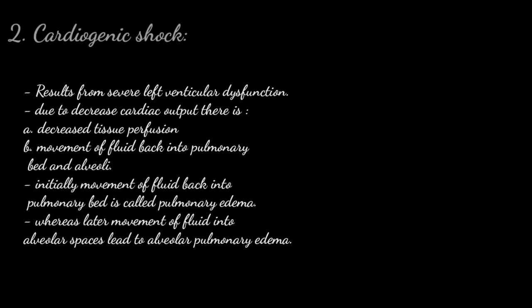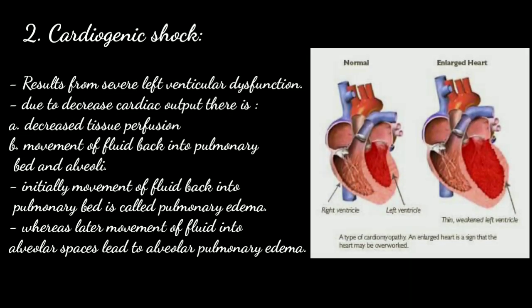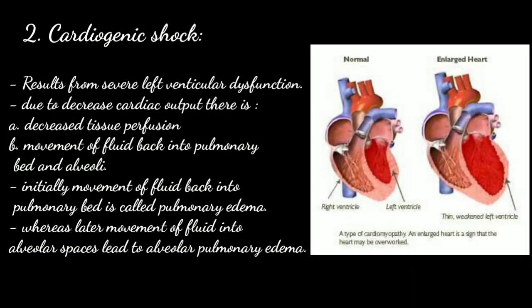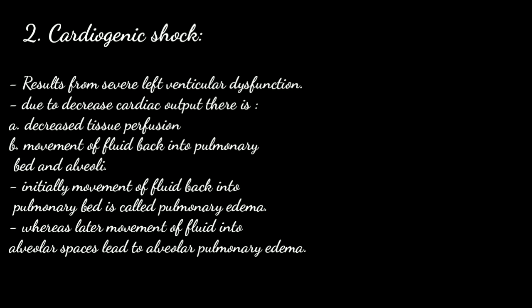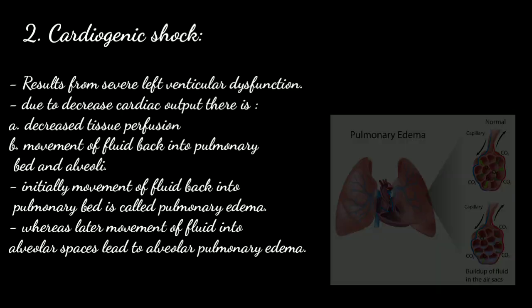The next is cardiogenic shock. It results from severe left ventricular dysfunction, due to which there is decreased cardiac output, and as the cardiac output decreases, there is decreased tissue perfusion and the fluid is moved back into the pulmonary bed and alveoli. Now the initial movement of fluid into the pulmonary bed is called pulmonary edema, whereas the later movement of fluid into the alveolar spaces is termed as alveolar pulmonary edema.